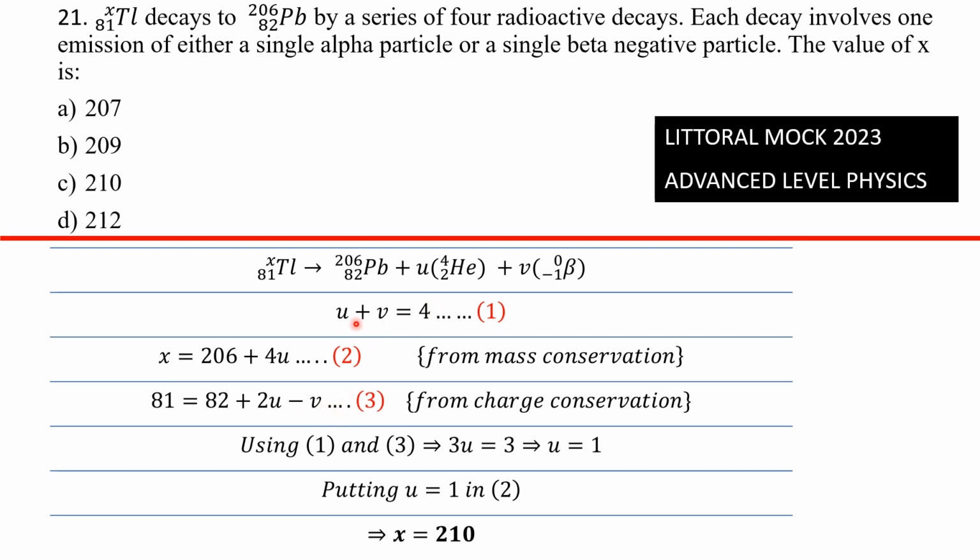Why are we using 1 and 3? Because 1 has just U and V, and 3 has just U and V as unknowns. So we can use 1 and 3 to solve for U and V simultaneously, and then put in equation 2 and then get the value of X.